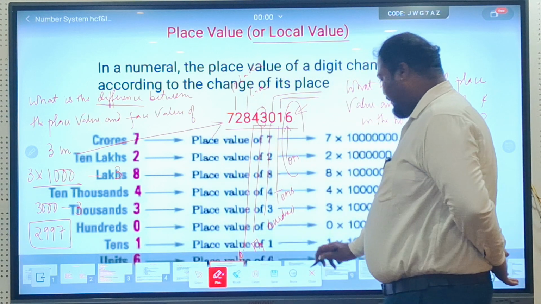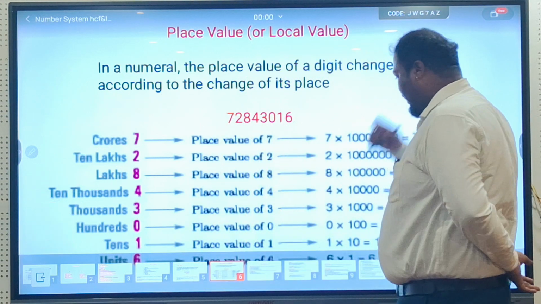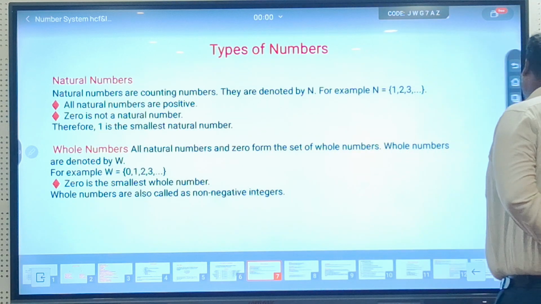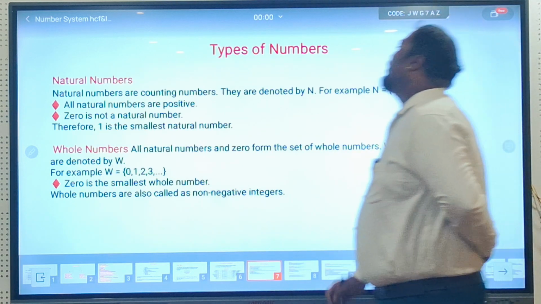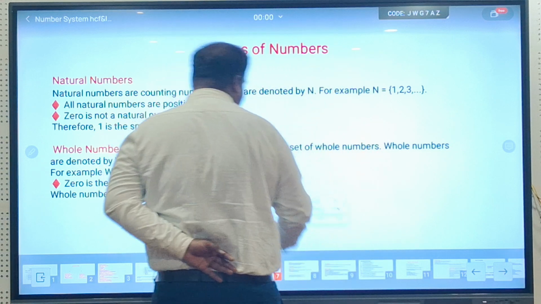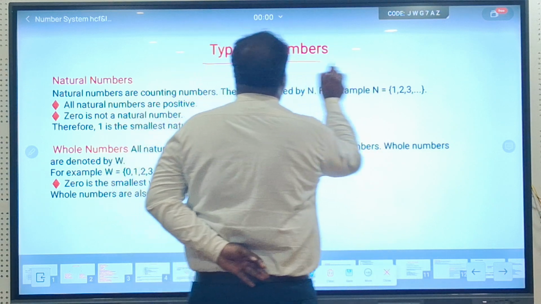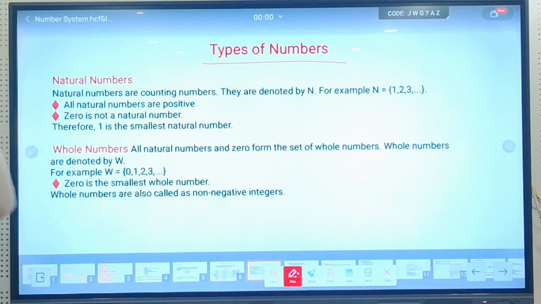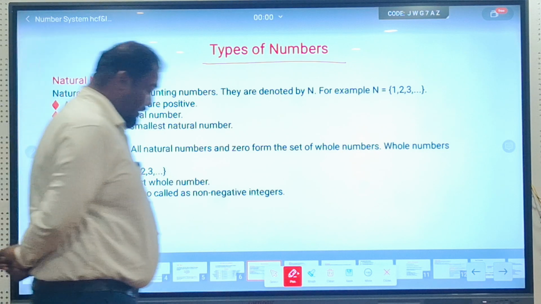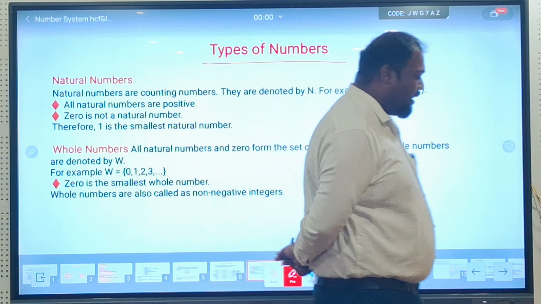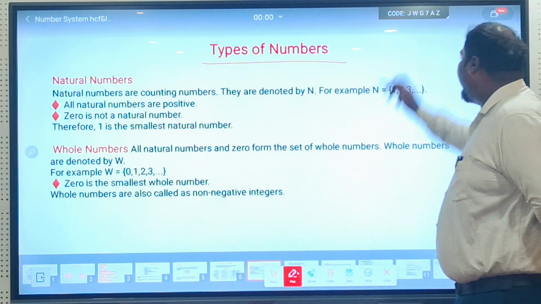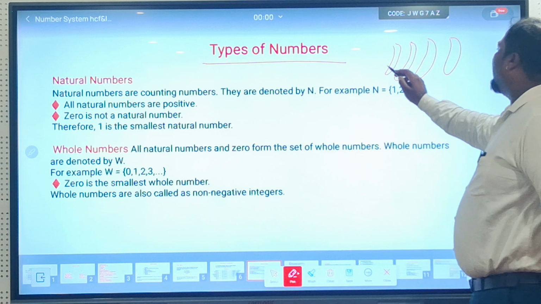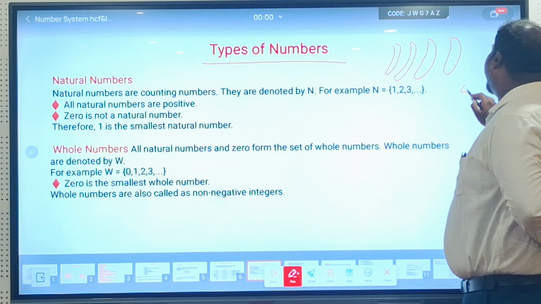Now let's see another topic which we have. Now we'll talk about numbers. Now the second topic in this number system, we will directly talk about numbers. What are numbers? See, if I tell you, count the number of bananas you have. If I give you this many bananas, how will you count? 1, 2, 3, 4. You will say 4 bananas.